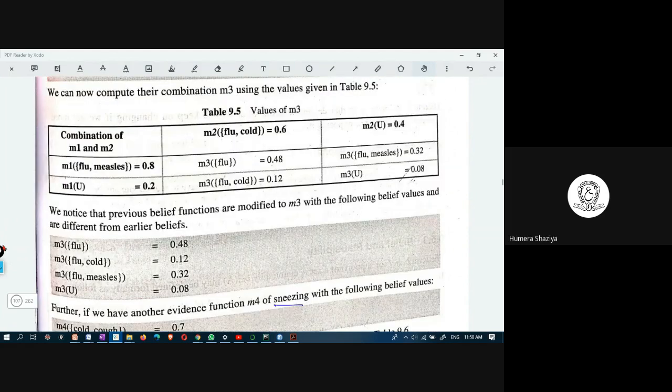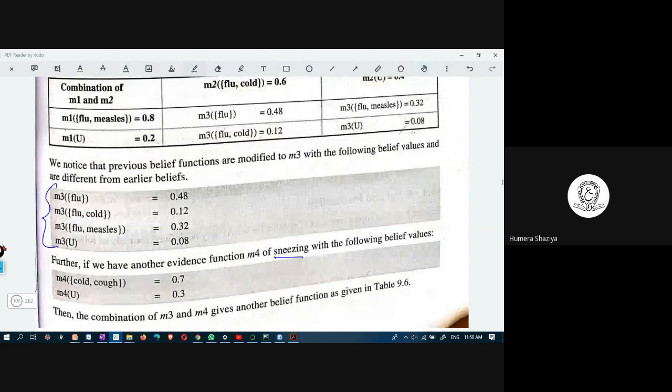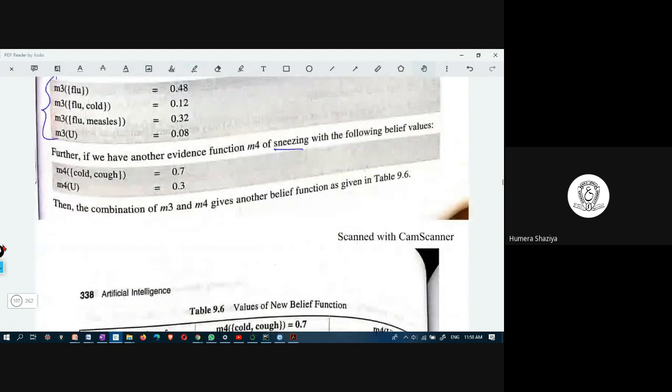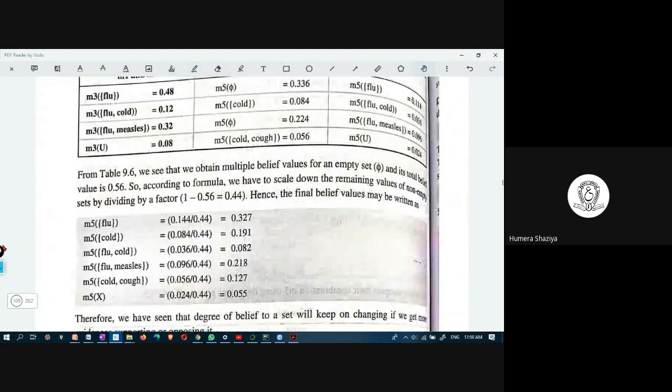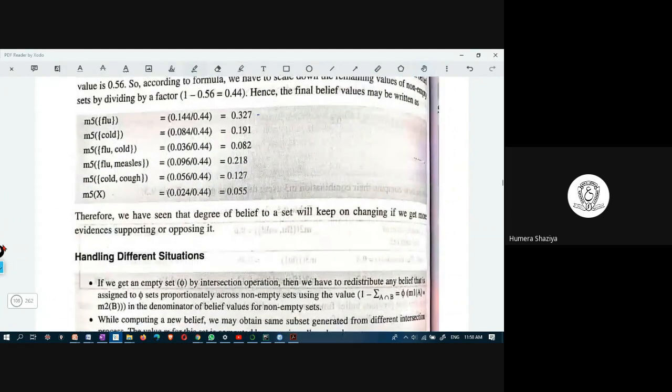These four are there from the earlier example and these two are added, so 4 into 2, 8 combinations. Then you take the common thing, apply that formula, substitute the values, and obtain these probability values.